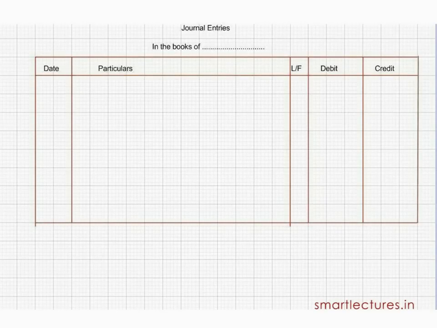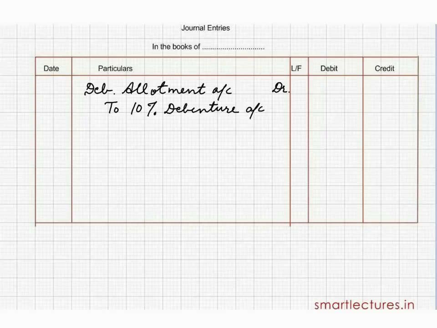I am assuming here that you have already learned the treatment of premium at the time of issue of shares. So I am going to pass journal entries only for allotment. You know, at the time of transfer entry, we pass journal entry debenture allotment account debit to 10% debentures account. And because these debentures have been issued at premium, debenture premium or security premium account will be credited at this time.